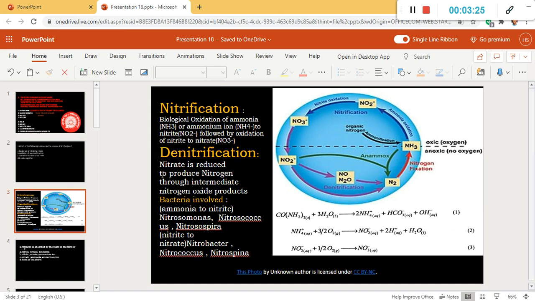Nitrate is reduced to produce nitrogen. This is nitrate, and it is reduced to produce this free nitrogen. So here nitrate is reduced to produce nitrogen through intermediate nitrogen oxide products. So these are nitrogen oxide products and these are intermediate products. Okay, and now we'll see the bacteria that are involved in this process of nitrification and denitrification.